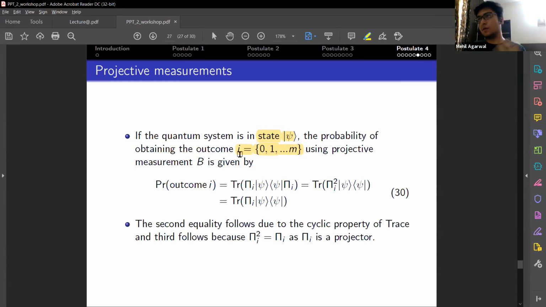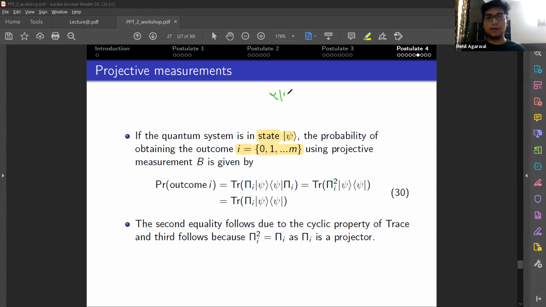Suppose for the general state alpha 0 plus beta 1, we have the possible outcomes of 0 and 1. Let's define that we have these possible outcomes.